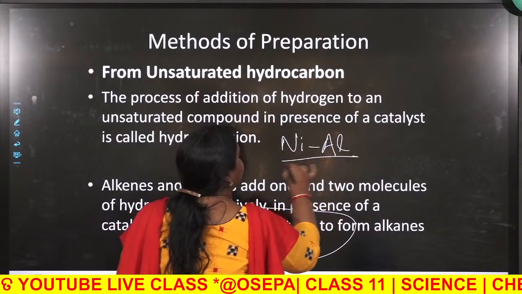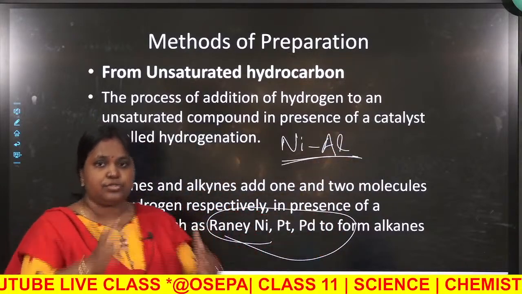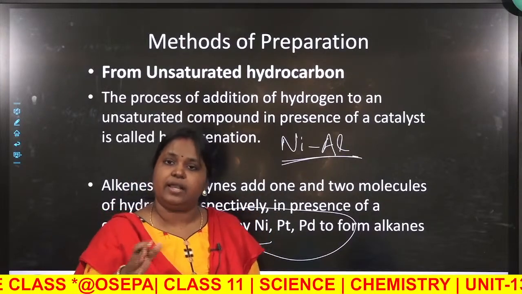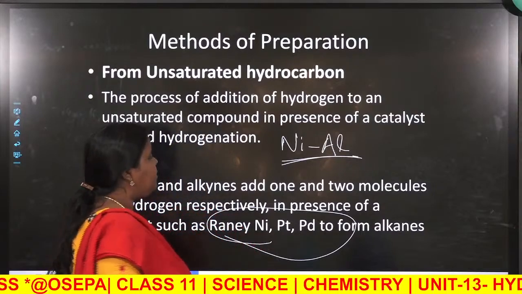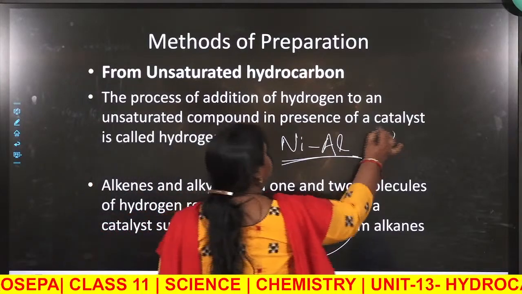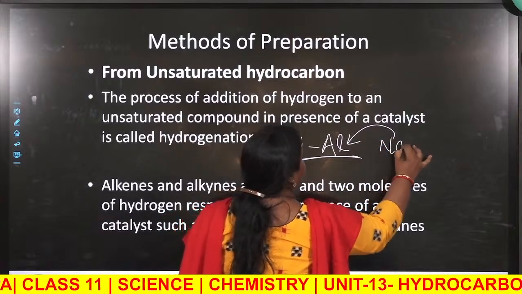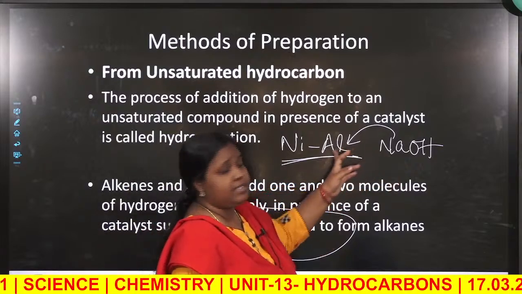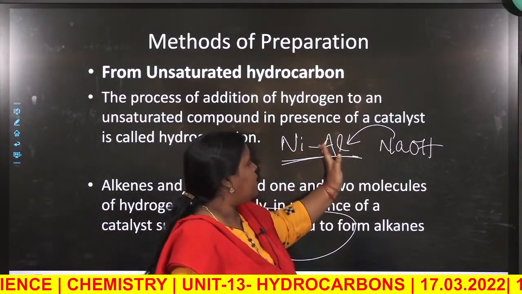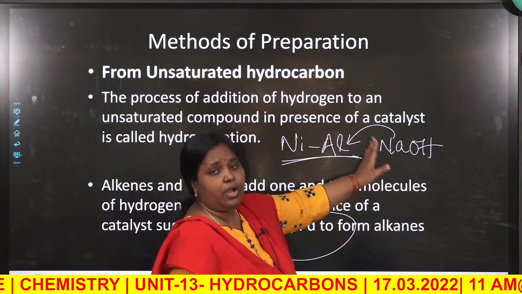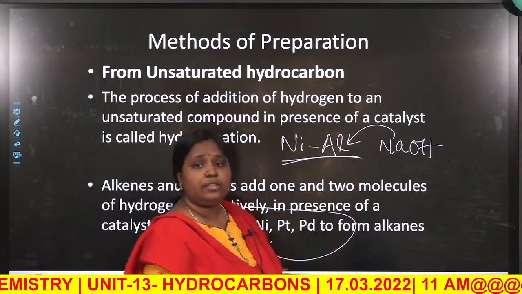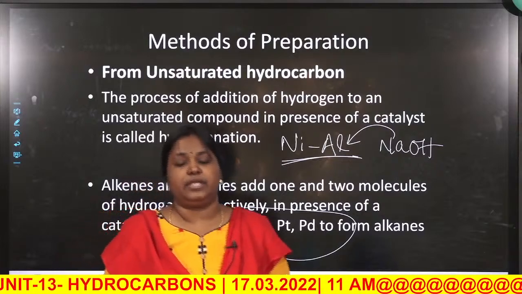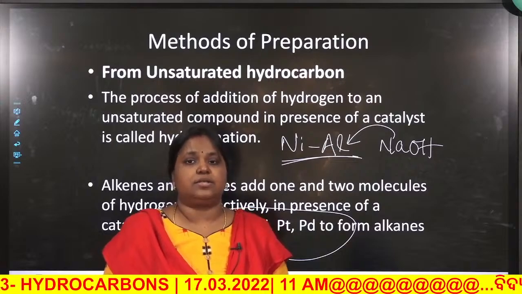An alloy is formed when two metals are fused. So, it has been formed by the fusion of nickel and aluminum. Now, sodium hydroxide is poured into it. You know that sodium hydroxide dissolves aluminum. So, it will react with aluminum and leach it out of the alloy, leaving pores. As a result, the surface area of the nickel will increase. That is called Raney nickel.